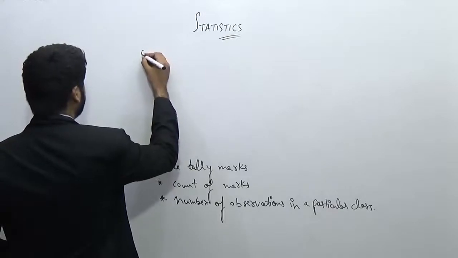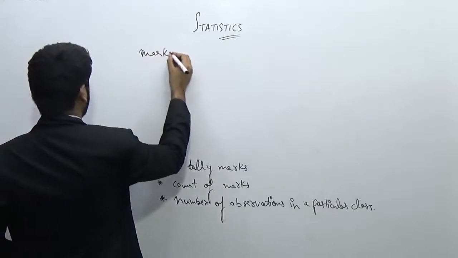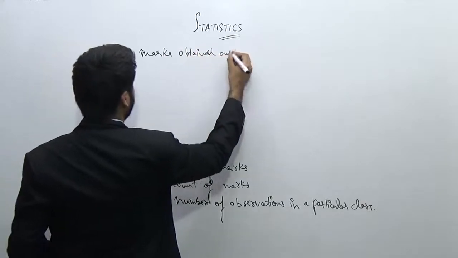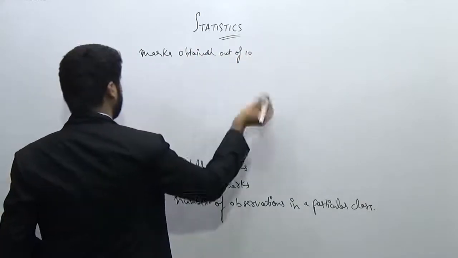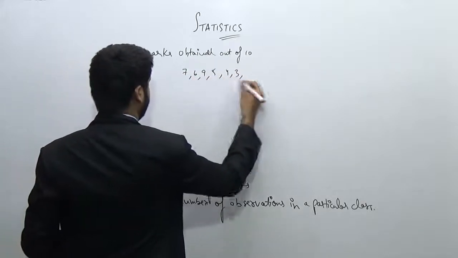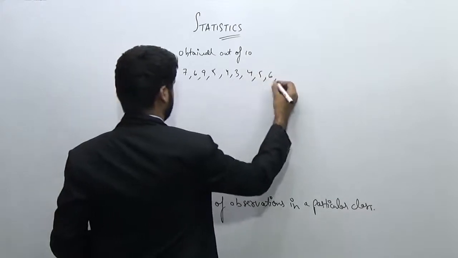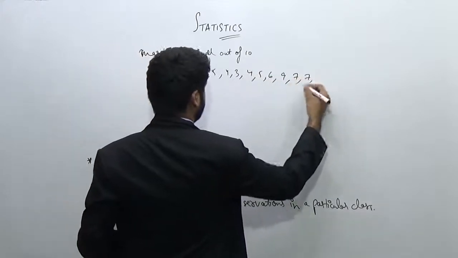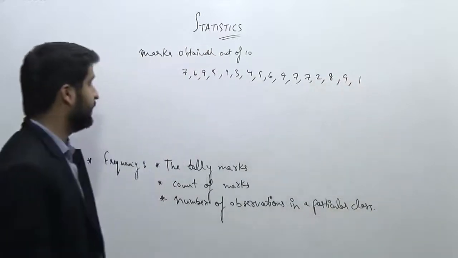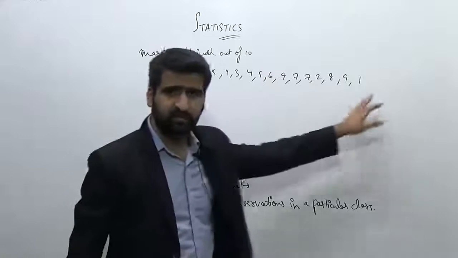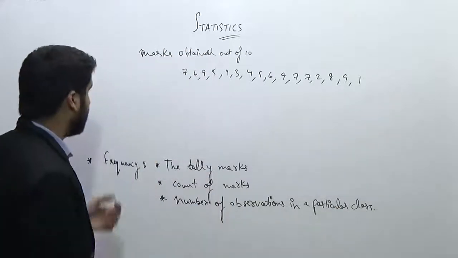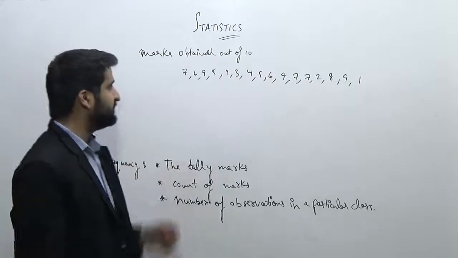Let's suppose the marks obtained, I'm reducing the scale, marks obtained out of 10 are, let's say, 7, 6, 9, 5, 4, 3, 4, 5, 6, 9, 7, 7, 2, 8, 9, 1. Okay. So these are the marks obtained by some number of students out of 10. Right. Now in this case, I want to write the frequency.